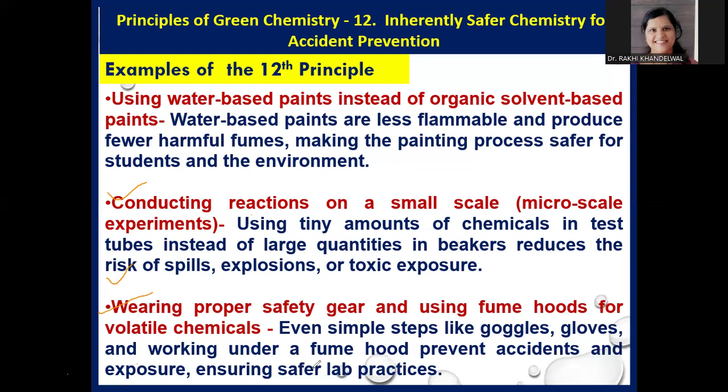Even simple steps like goggles, gloves, and working under a fume hood prevent accidents and exposure and ensure safer lab practices. So by using these practices, we can implement the 12th principle of green chemistry.